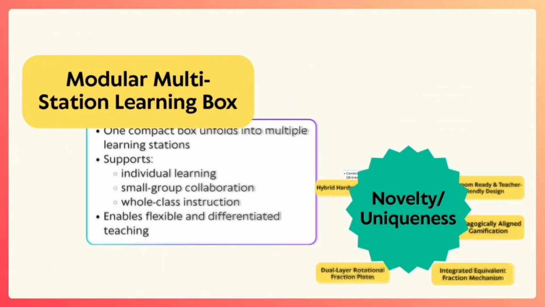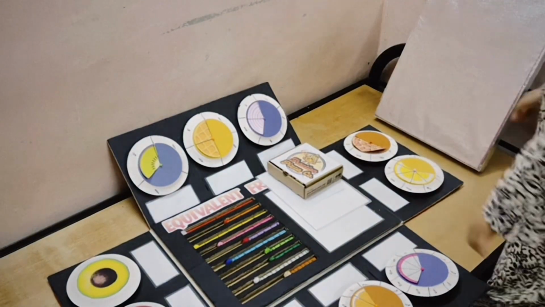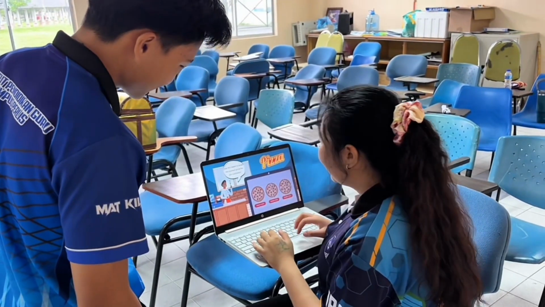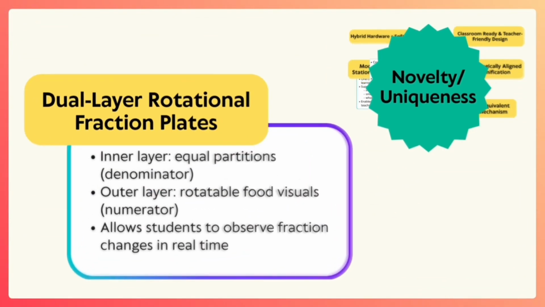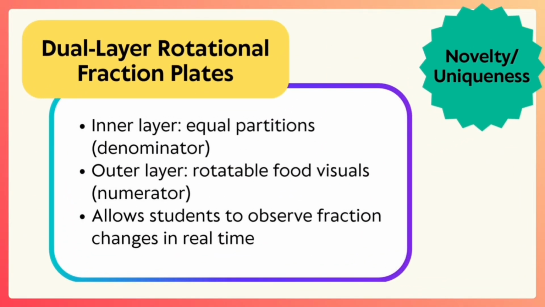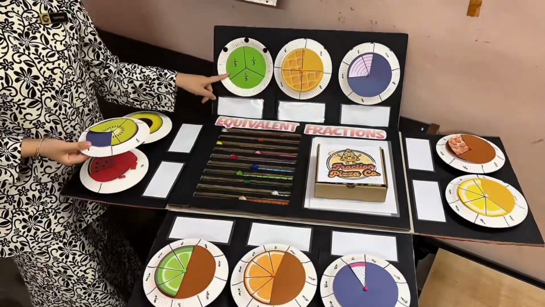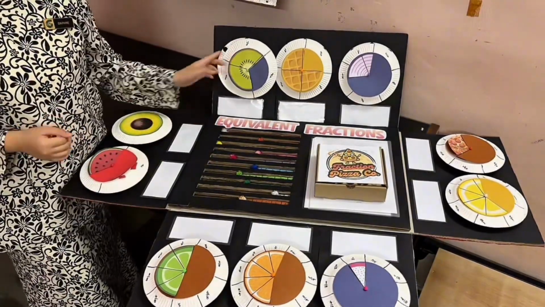reinforcement. Next, a single compact box unfolds into multiple interactive learning stations. This supports individual, small group, or whole class learning. FracTive also enables flexible and differentiated teaching. Furthermore, this kit also features dual-layer rotational fraction plates that allow students to observe fraction changes in real time. The inner layer shows a static circle divided into equal parts, and the outer layer is the rotating food image.